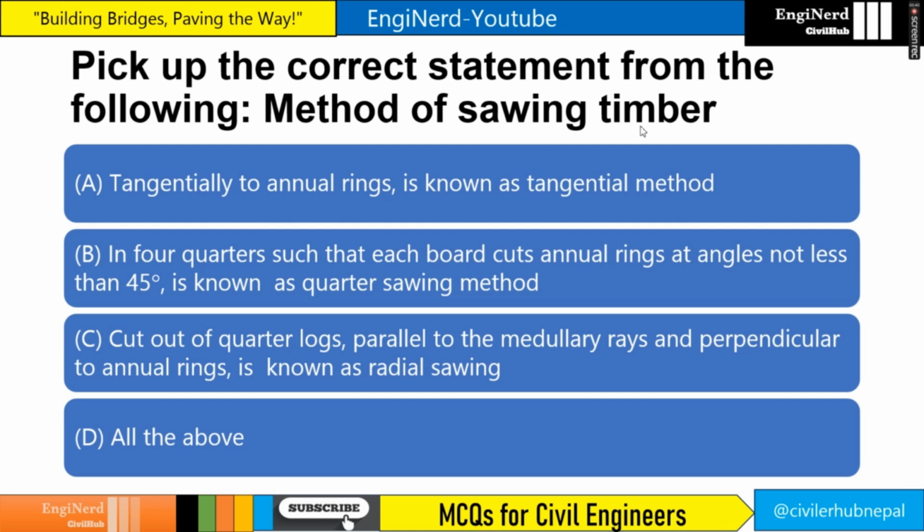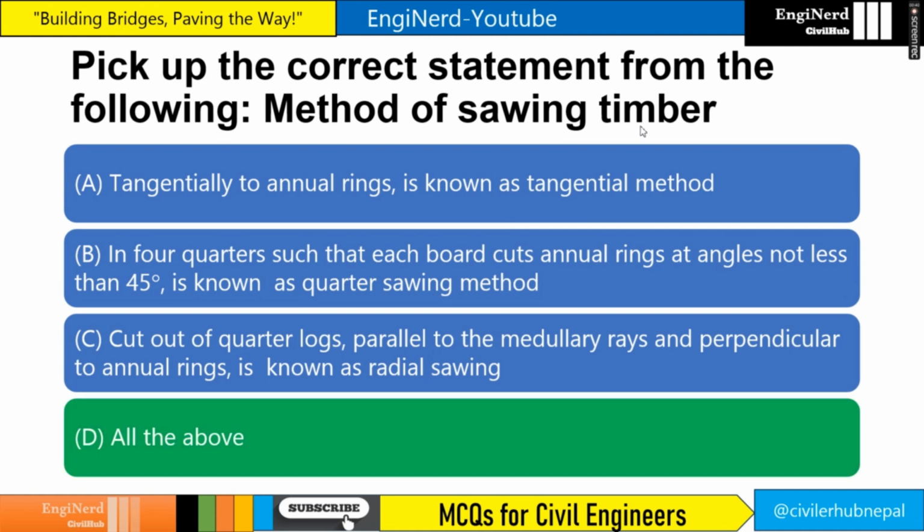Pick up the correct statement from the following. Method of sawing timber: sawing tangentially to annual rings is known as tangential method. Sawing in 4 quarters such that each board cuts annual rings at angles not less than 45 degrees is known as quarter sawing method. Cutting of quarter logs parallel to the medullary rays and perpendicular to annual rings is known as radial sawing. All of the above. The answer is all of the above.